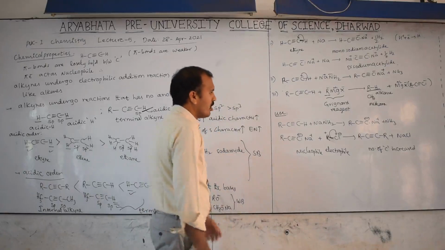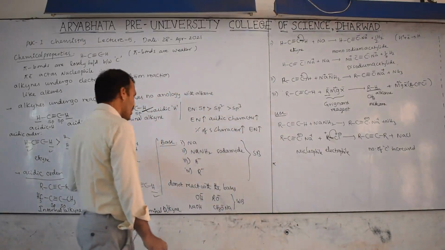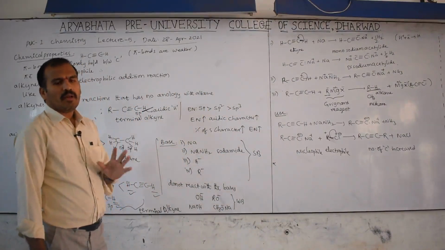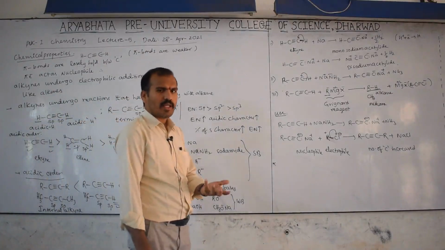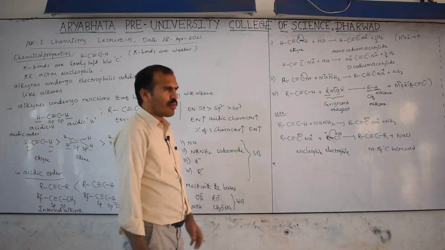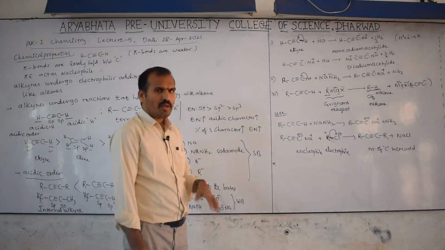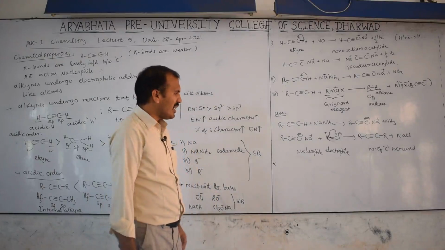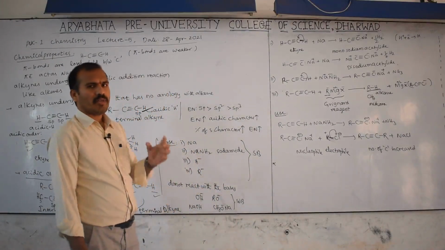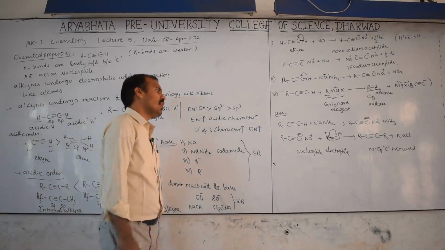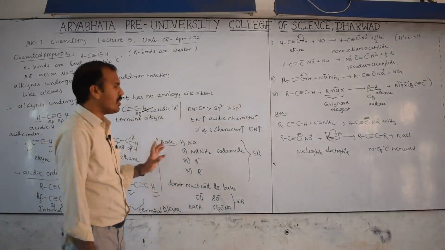Now this is the acidic nature of alkynes. Simply remember here, sp hybrid is more acidic than sp2, and sp2 is more acidic than sp3. Therefore alkynes are more acidic than alkenes, and alkenes are more acidic than alkanes. But anyway, alkenes and alkanes are very least acidic, and we are not considering them in the acidic nature. So we consider a little bit of acidic nature with the alkynes only. So alkynes also react with strong bases, they do not react with weak bases.